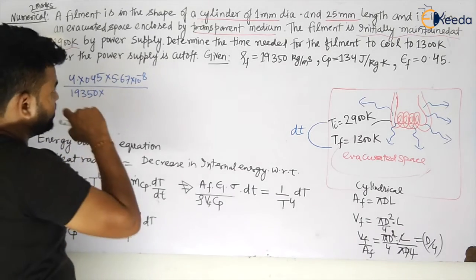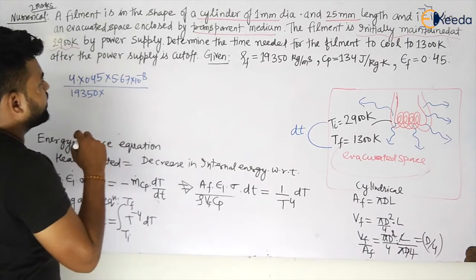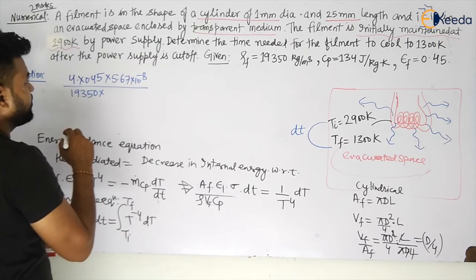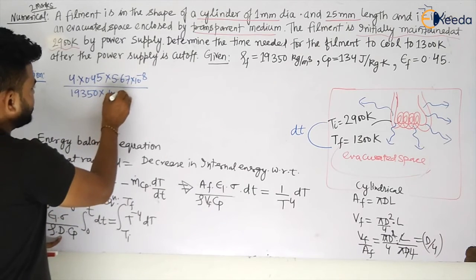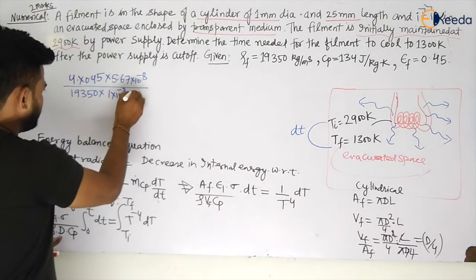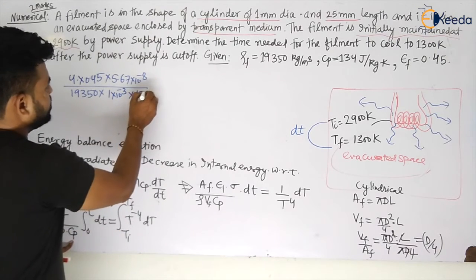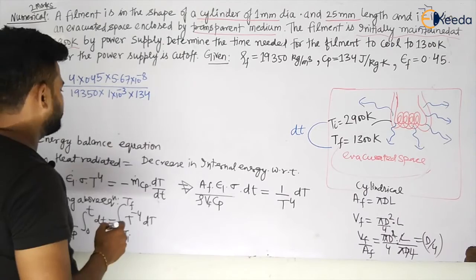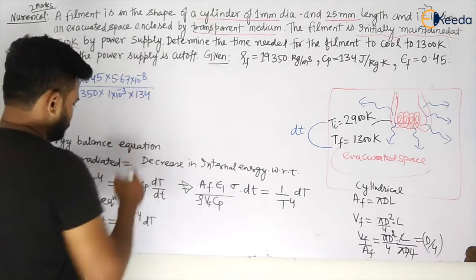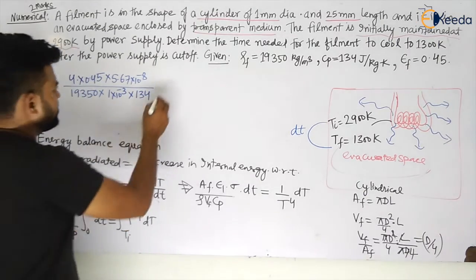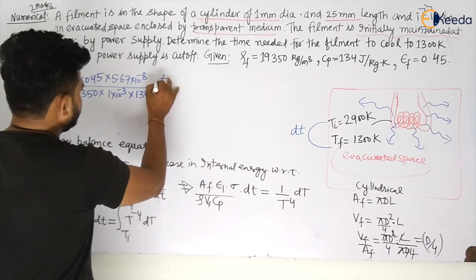Diameter is 1 millimeter, my dear students, so 1 into 10 to the power minus 3, multiplied by Cp. How much is Cp? 134, my dear students. Multiplied by the integral of dt, which will become t minus 0, so t only this side.